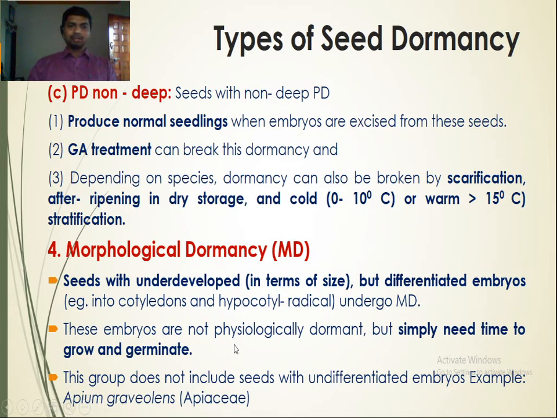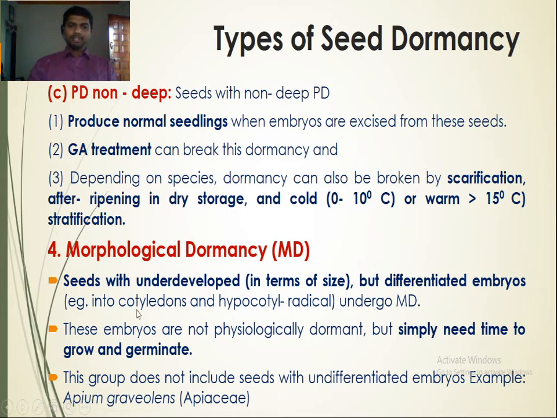These embryos are not physiologically dormant but simply need time to grow and germinate. So it requires time for the completion of its full development. This group does not include seeds with undifferentiated embryo. The embryo here is the differentiated embryo. These seeds do not come under morphological dormancy with undifferentiated embryo.